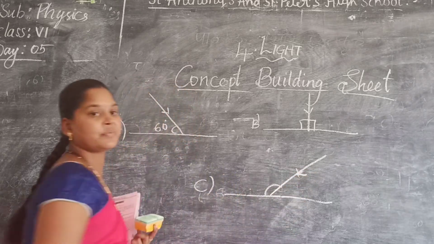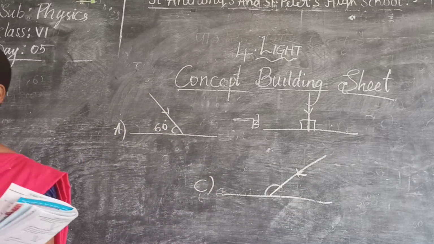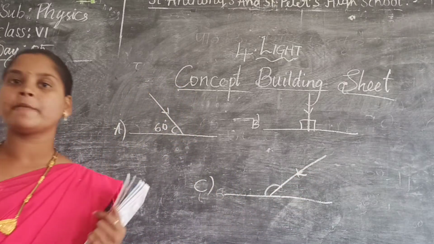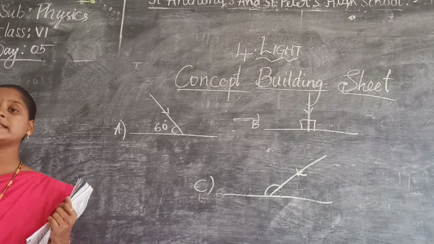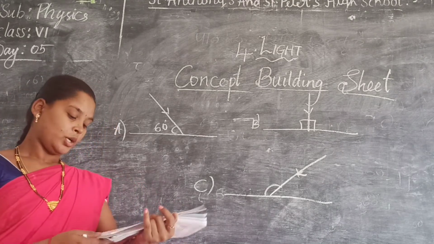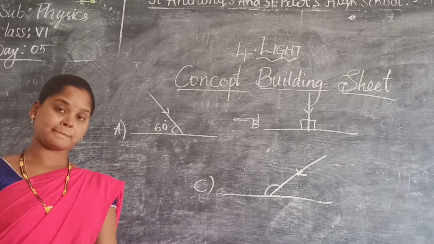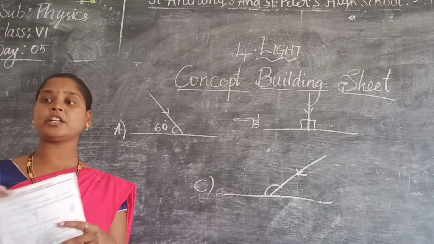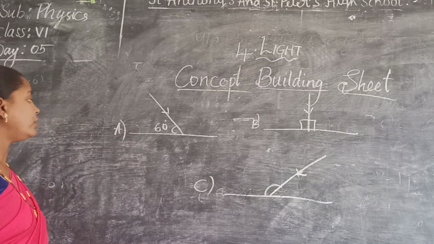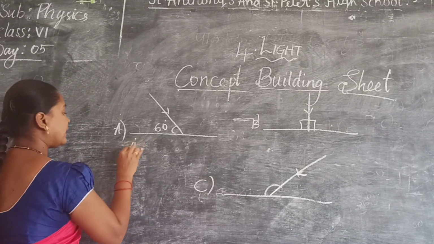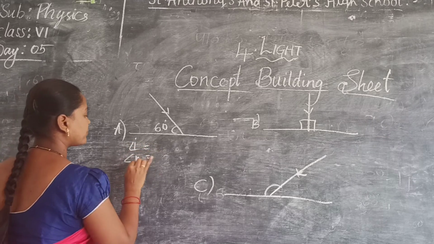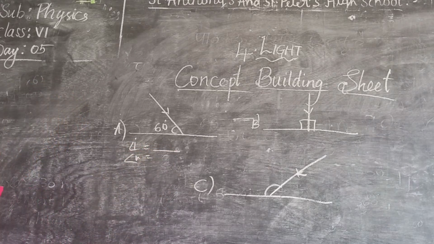By seeing arrow marks, we have to say whether it is incident ray or reflected ray. If the arrow mark is down, it is incident ray. If the arrow mark is up, it is reflected. So in these three, incident rays or reflected rays? Incident. Now, for this, what is angle i, angle r? Angle 60. How 60?